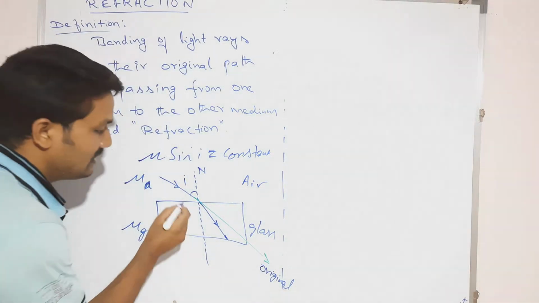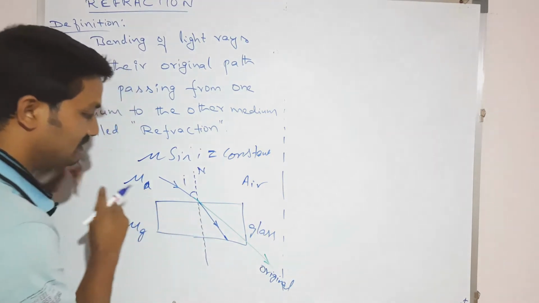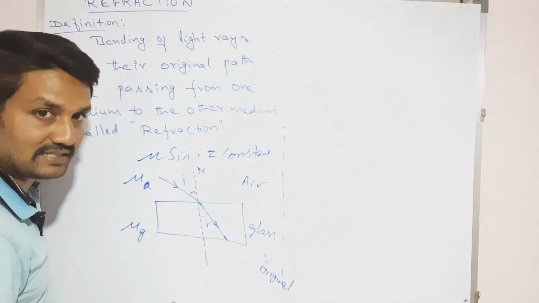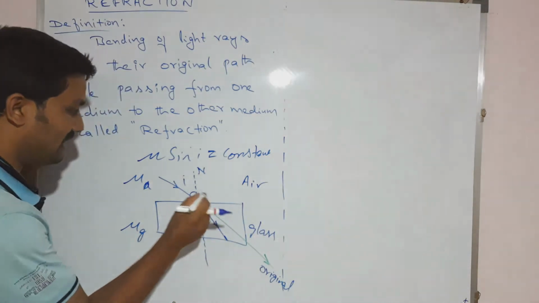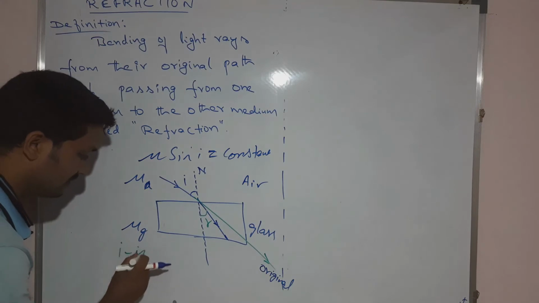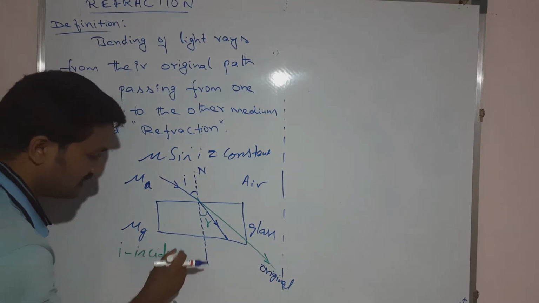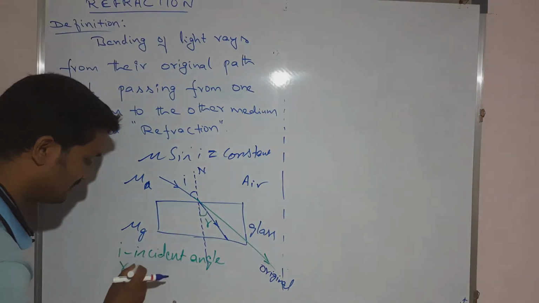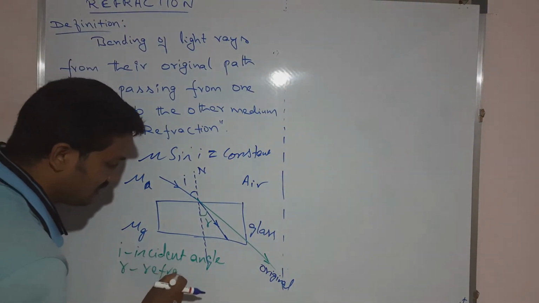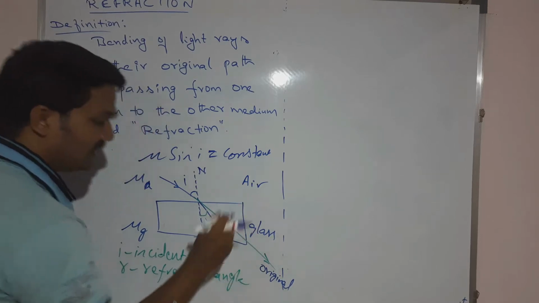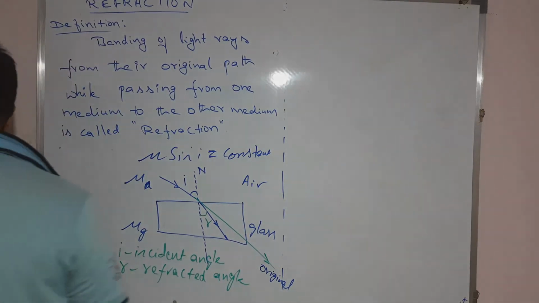With respect to the normal, it makes an angle, the refracted angle R, where I is the incident angle, whereas R is the refracted angle.